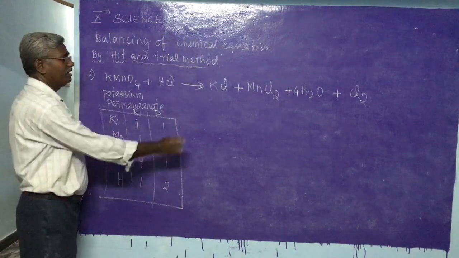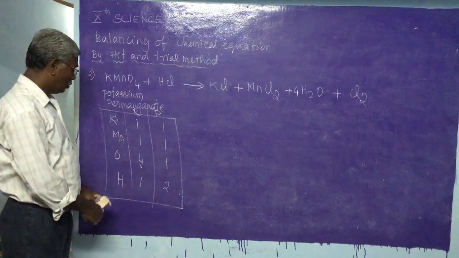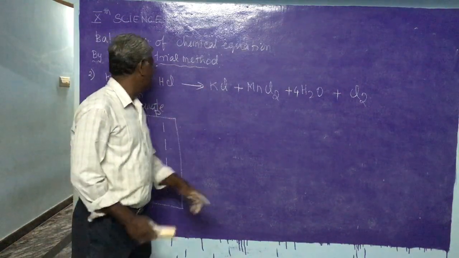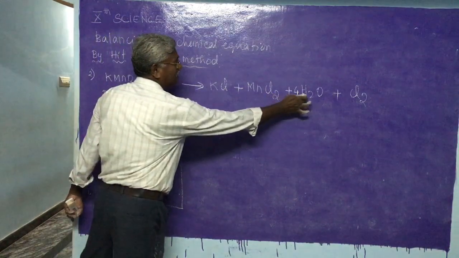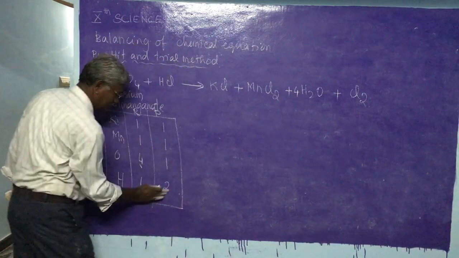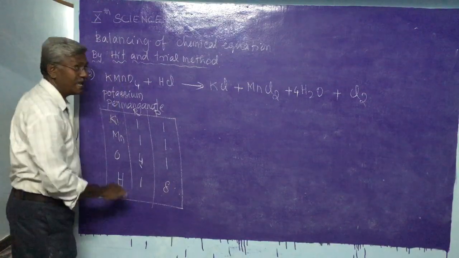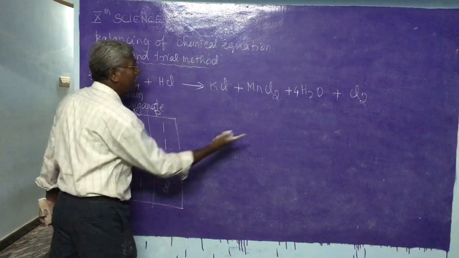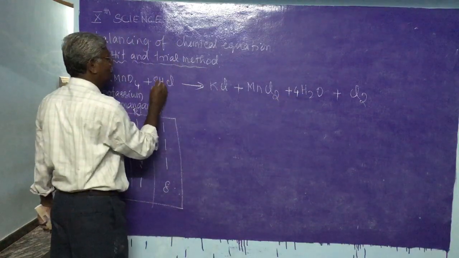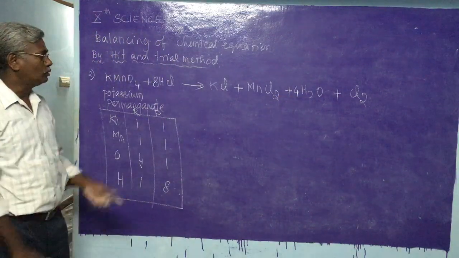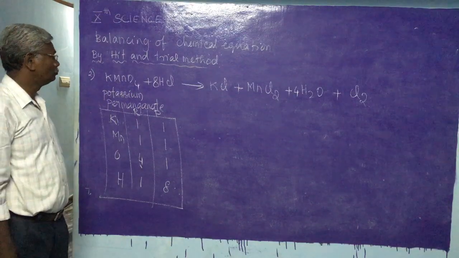So now oxygen we have balanced. Once oxygen is balanced, hydrogen here 1 and hydrogen here becomes 8. Therefore, hydrogen becomes 8. So next, hydrogen should be balanced. Here 8 hydrogen. So we have to put 8 HCl here to balance the hydrogen.